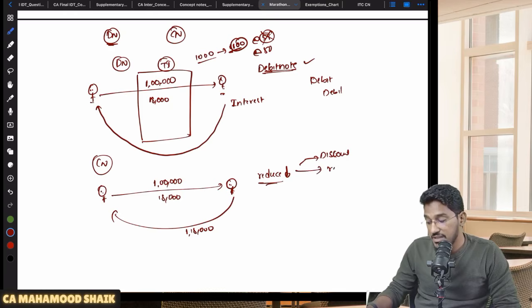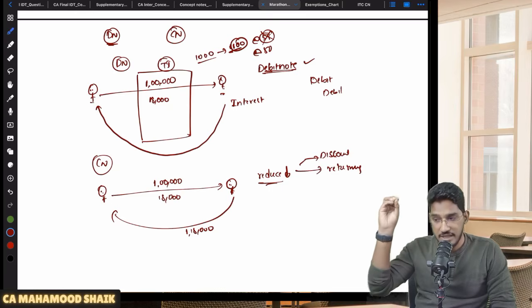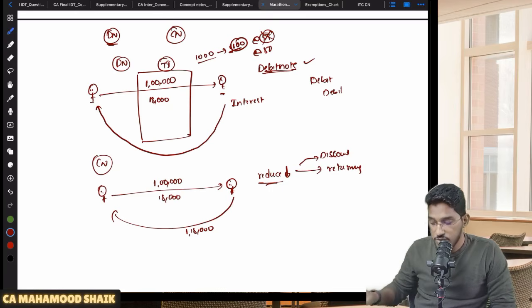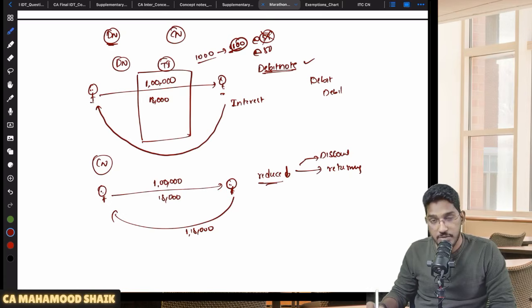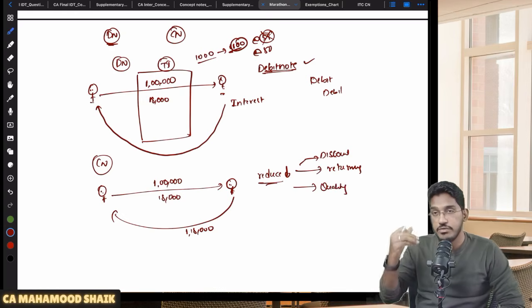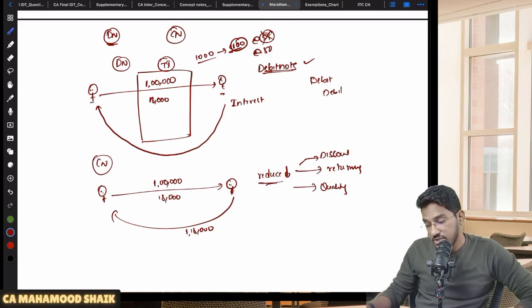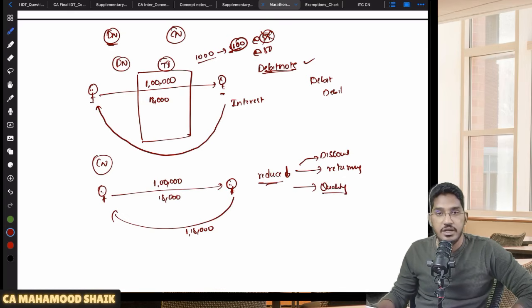Or this recipient is returning the goods. Those goods are not as per his specifications, or those goods are inferior. That's why he might be returning the goods to you. Then also you might be required to issue a document called credit note. Or he's not happy with the quality. The goods are little inferior. He told, sir, I asked you for premium quality, you sent some normal quality, I will not pay you that much amount, please give me discount. Then also you can give a credit note.